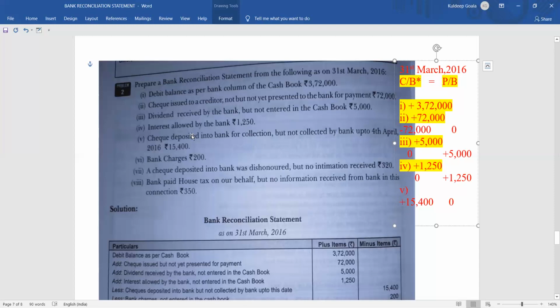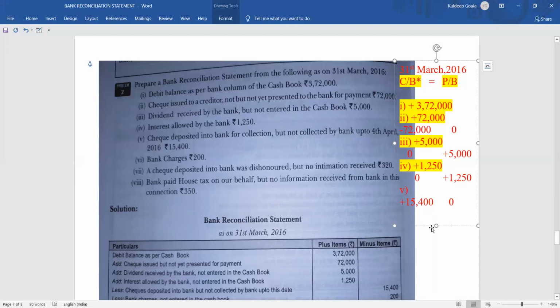I'm repeating once again. We have deposited in the bank certain amount of check. The amount is 15,400, but bank has not collected it. It will take some time for the bank to collect. Okay, but immediately as we deposit, we write it that the money will be collected. So what has happened? We wrote that money has been collected, but it has not been collected, right? So there is plus 15,400 in cash book, but zero in the passbook. Zero in the passbook. So to make both the sides same, what you have to do?